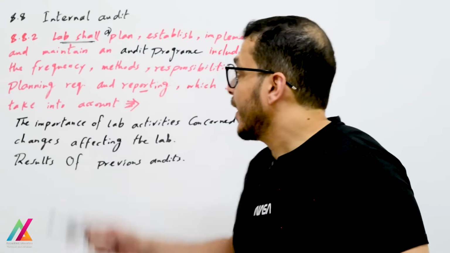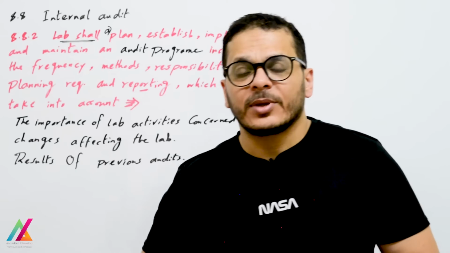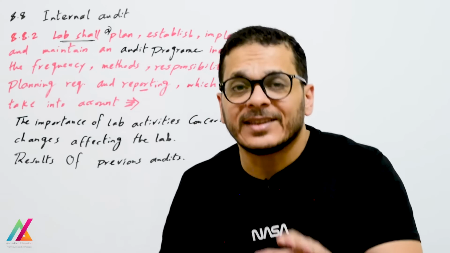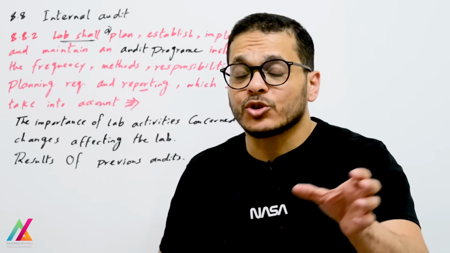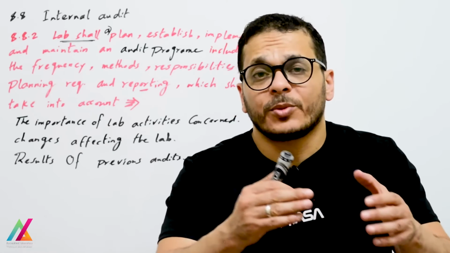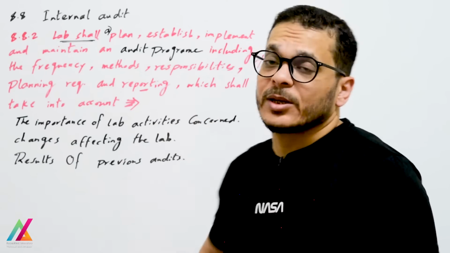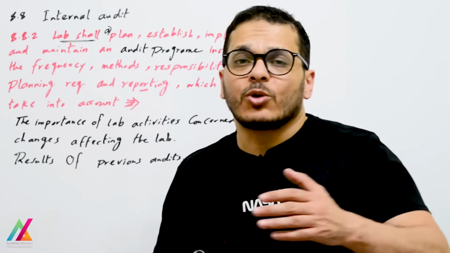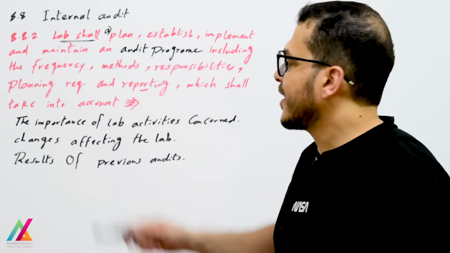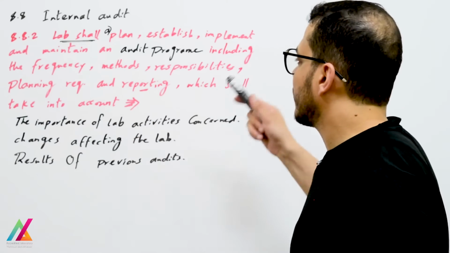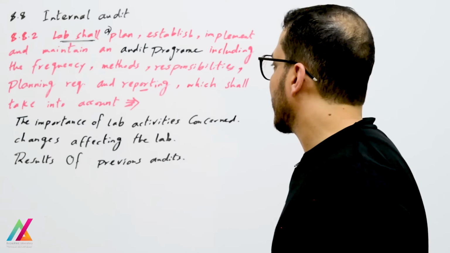Also, the lab shall plan, establish, implement, and maintain an audit program. This audit program is mandatory and it can be used instead of the procedure, because now the procedure is not mandatory. You don't have to prepare a specific procedure for internal audit, but you have to prepare an audit program. But it is better to have a procedure for internal audit, including the same things: the frequency, methods for internal audit, responsibilities, planning requirements, and reporting of the results.